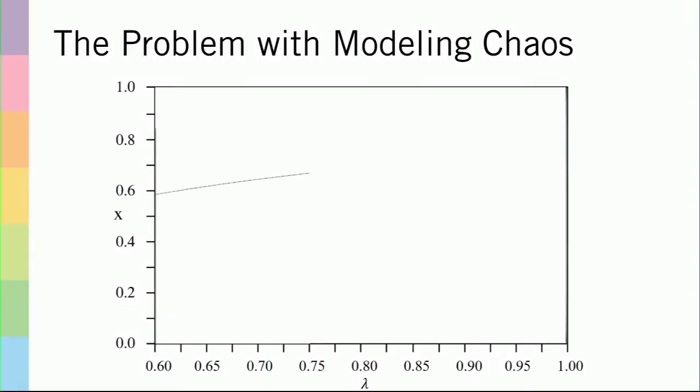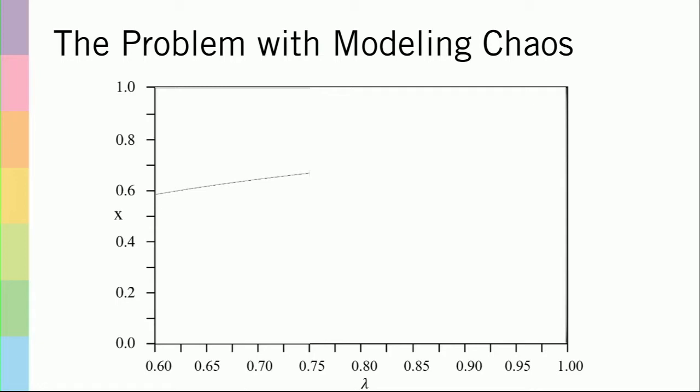Well, we see that for low values of lambda, if we look at the asymptotic behavior, if we iterate this function an infinite number of times, we're going to approach something called a fixed point. This means in physical terms that the population is going to reach a value and then remain stable at this value no matter how many times we iterate this function.